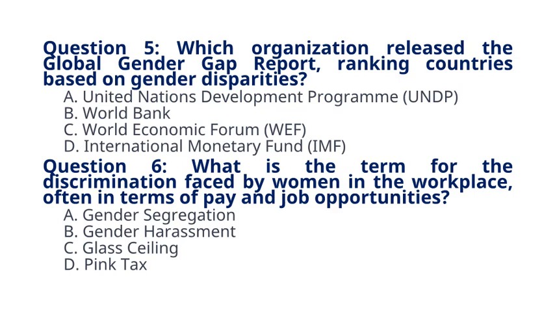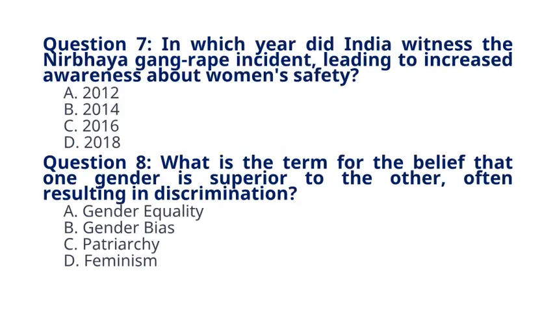Question 7. In which year did India witness the Nirbhaya gang rape incident, leading to increased awareness about women's safety? A. 2012. B. 2014. C. 2016. D. 2018. The correct answer to question 7 is option A. 2012. Explanation: the Nirbhaya gang rape incident occurred in Delhi in December 2012, sparking nationwide protests and discussions on women's safety.